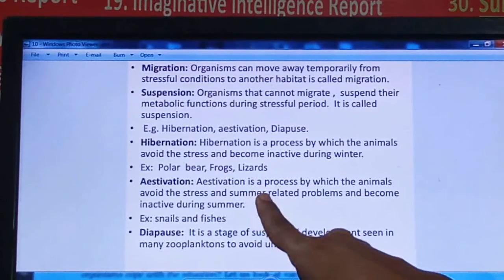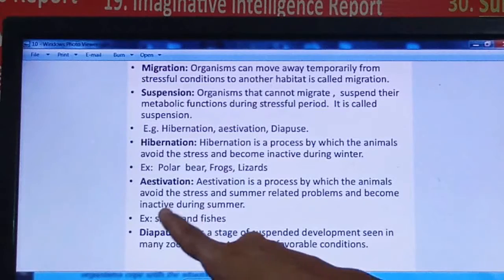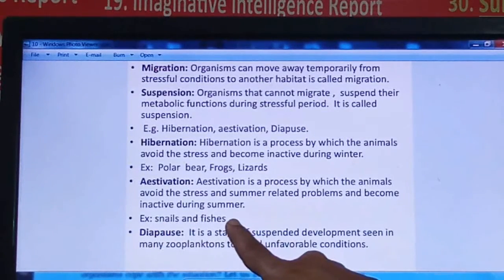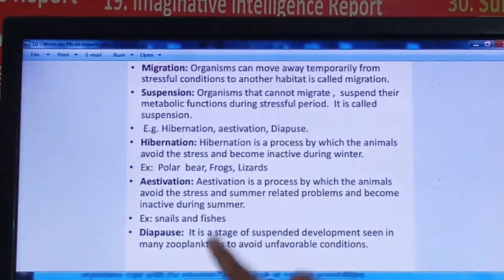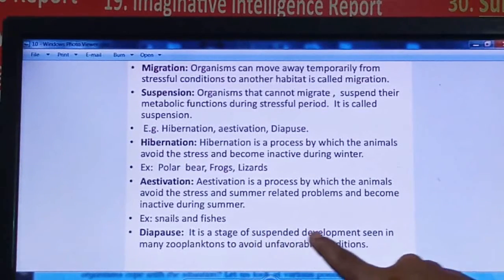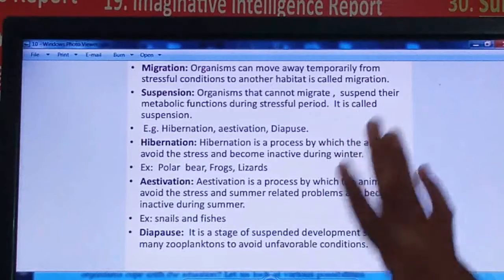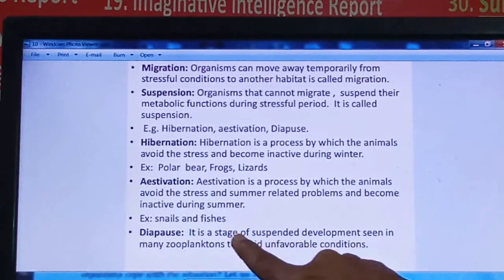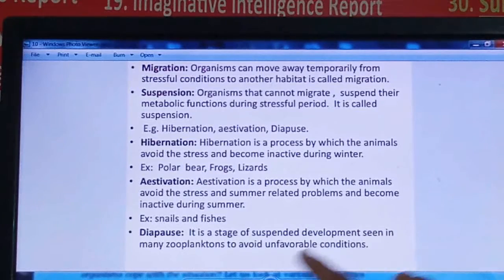So who shows estivation? It is generally shown by fish and snail. These are the two examples. The third word is diapause. Diapause is the stage of suspended development. No development and no activity will be there. This stage is seen in zooplanktons to avoid unfavorable conditions. In this way they avoid all unfavorable conditions and remain inactive; that is diapause. The example is zooplankton. Whenever favorable conditions return, all these animals become active once again.